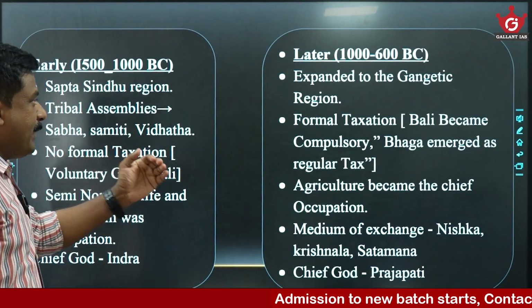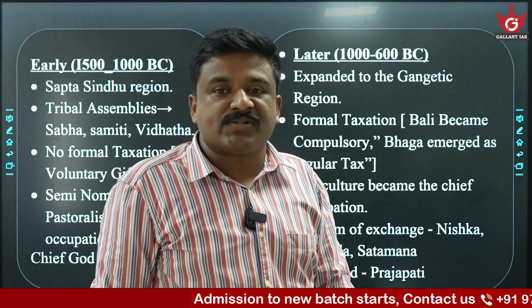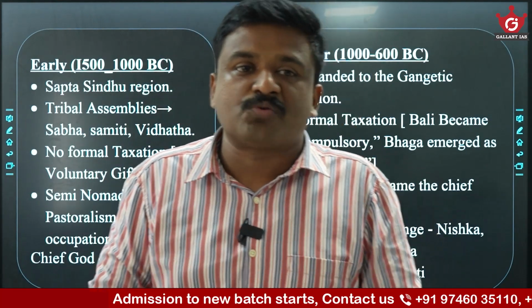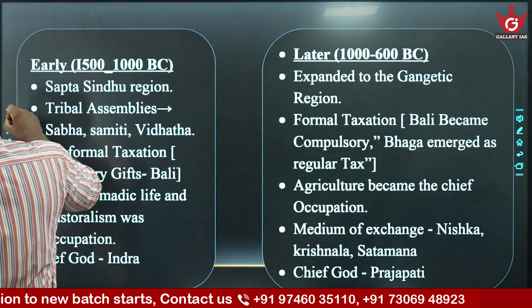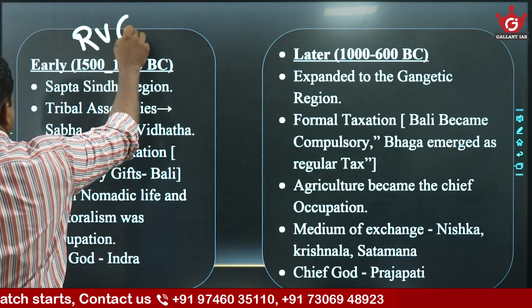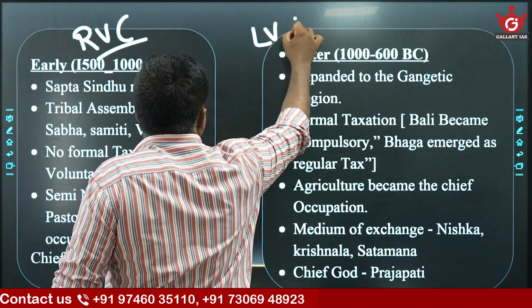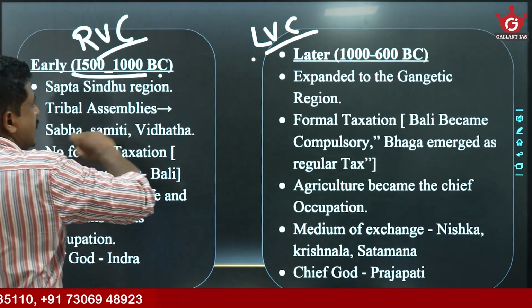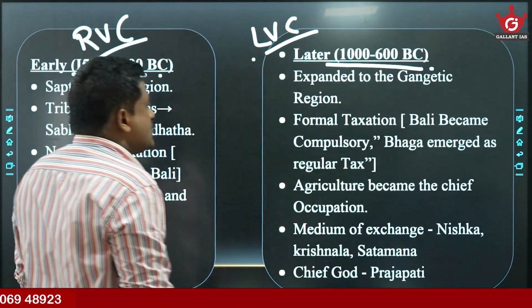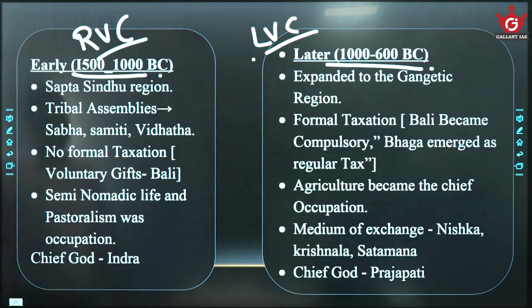See, there is another comparison, which is RVC versus LVC. We have seen Indus civilization versus Vedic civilization. Now this is RVC versus LVC. RVC means the Rigvedic age. LVC is the later Vedic age. RVC is from 1500 BC to 1000 BC. LVC is from 1000 BC to 600 BC.